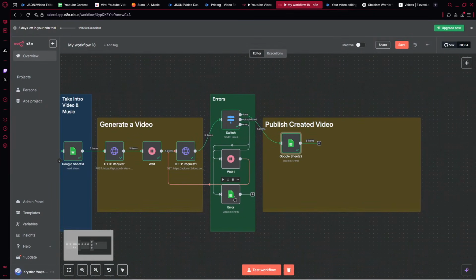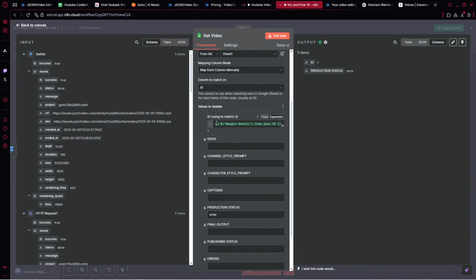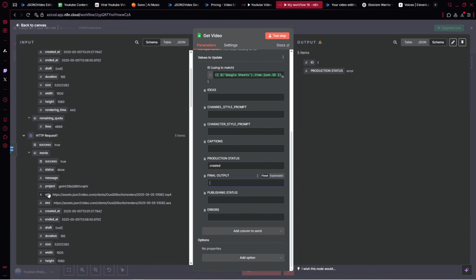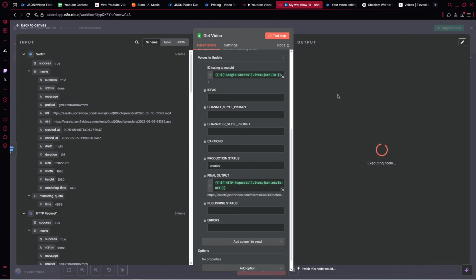And now what we can do, inside this Google Sheets, actually we can go over there and name it as get video. We want to pick the operation, which is update row again. Our file sheet 1 ID. And we just want to leave it. However, delete an error and instead provide created. And there in the final output, provide the link from HTTP request. So our video, which is created, we can test it. Let's see if that works.